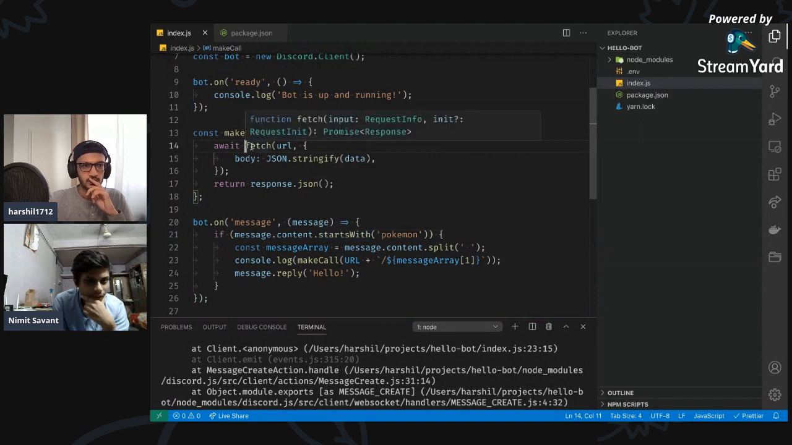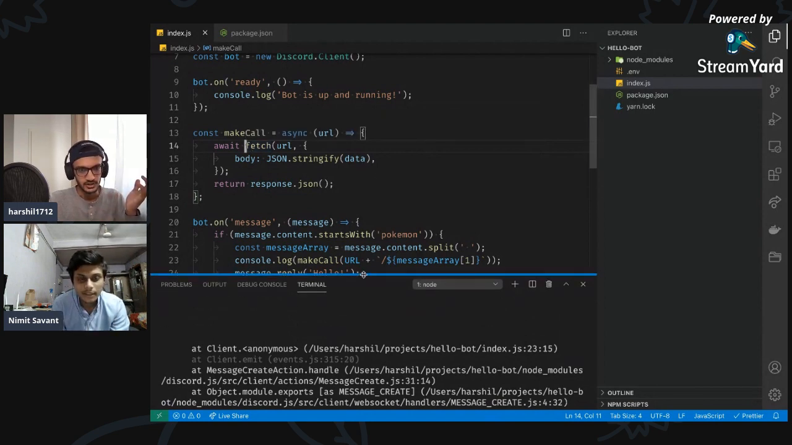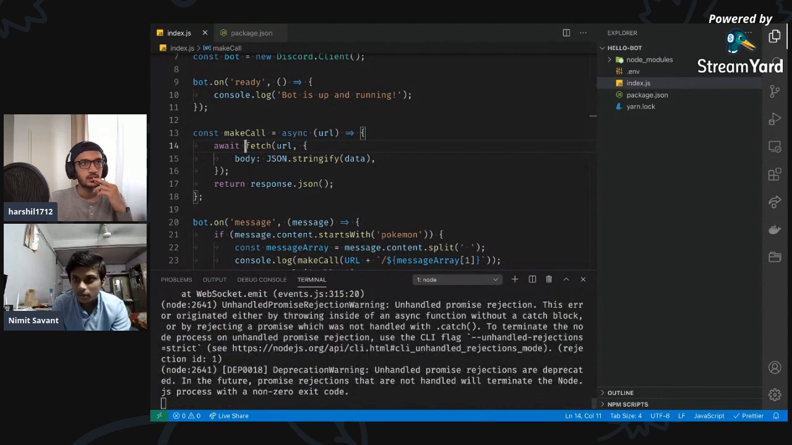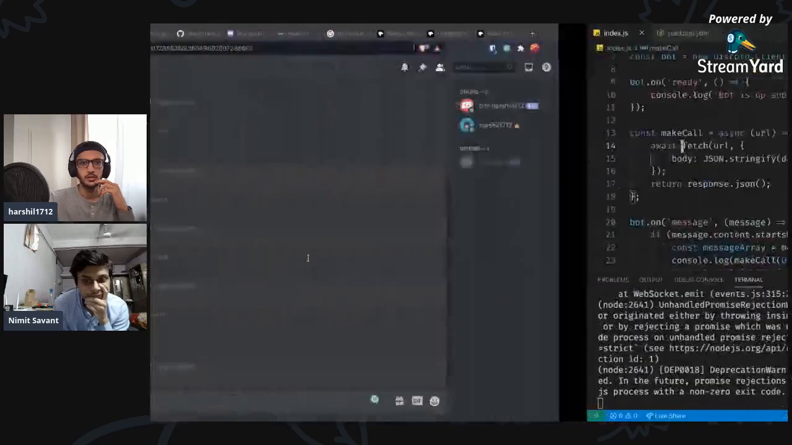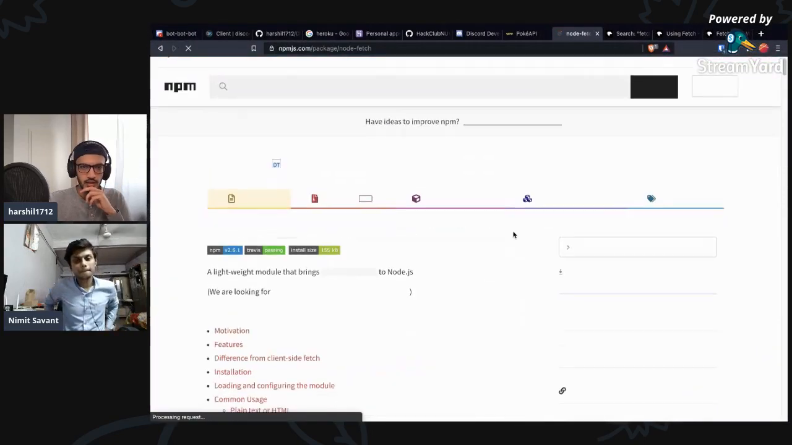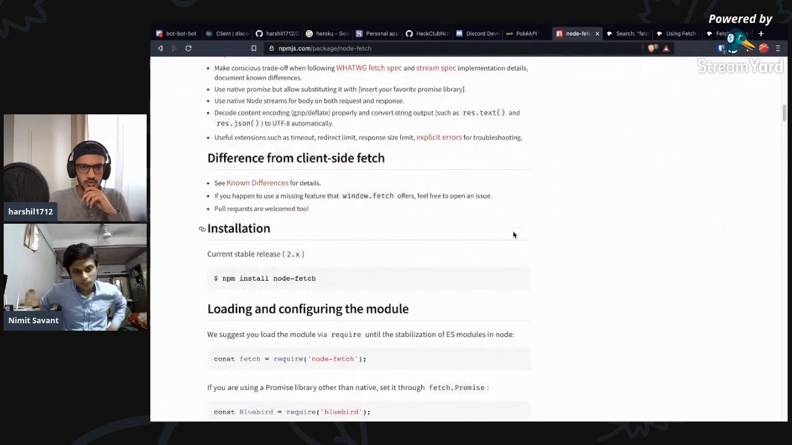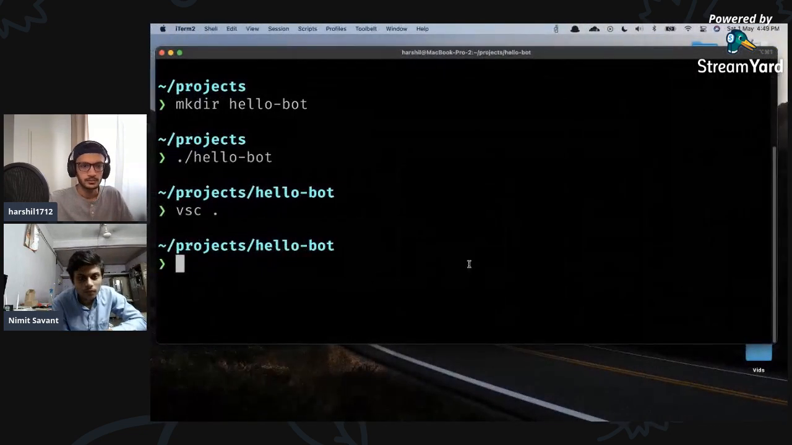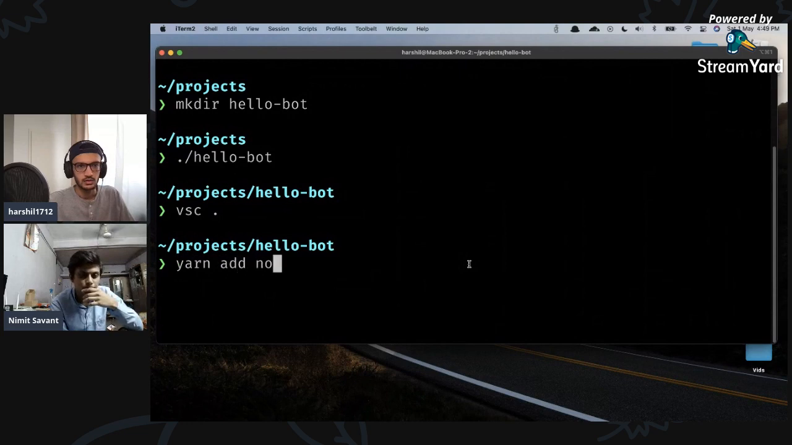We need to include fetch. Also, fetch is via Windows, so I doubt it's available in Node. Okay, so we have to use node-fetch or Axios. Alright, I'll send you the link for node-fetch. So we have to add node-fetch. It would be yarn add node-fetch, I assume. Yarn add node-fetch.